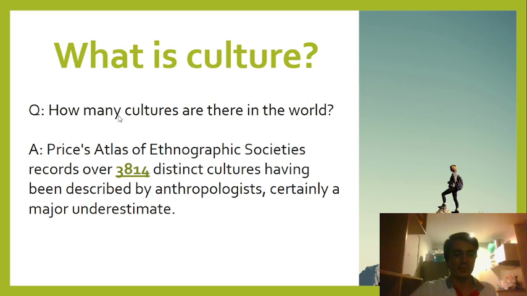The answer to that question is Price's Atlas of Ethnographic Societies records over 3,814 distinct cultures having been described by anthropologists, certainly a major underestimate. Major underestimate means there must be so many more than this, right? But the recorded number is almost 4,000.